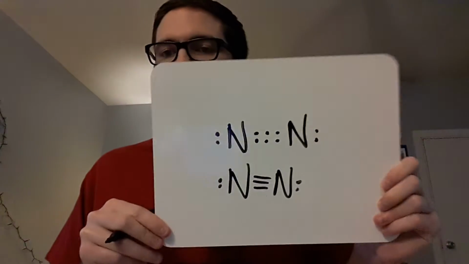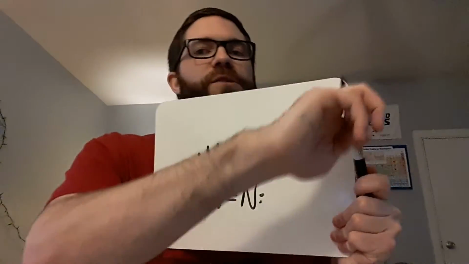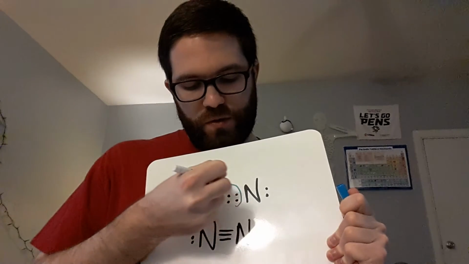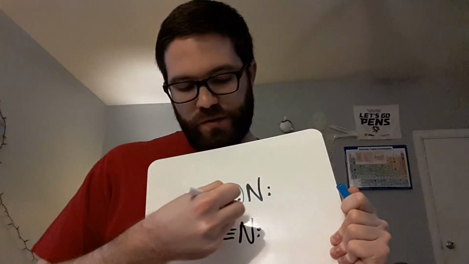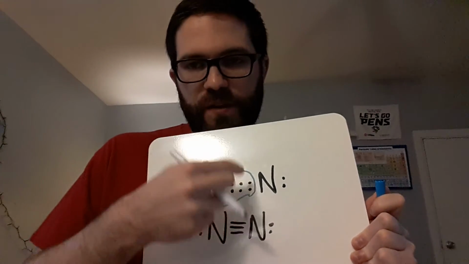And again, I'm going to write it out in lines because I like to write lines for my bonds. So this is N2. It forms a triple bond in the middle. Let's make sure it follows my octet rule, right? So this nitrogen has access to all three pairs of electrons in the middle, all 6 electrons in the middle, and those 2. So it has 1, 2, 3, 4, 5, 6, 7, 8, right?